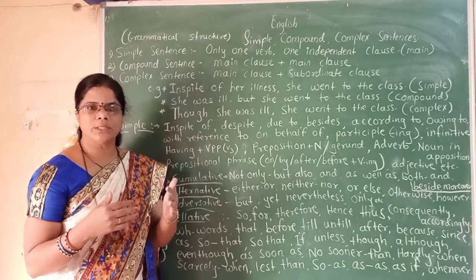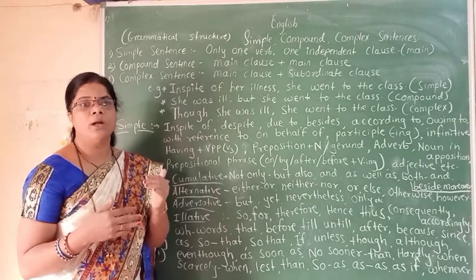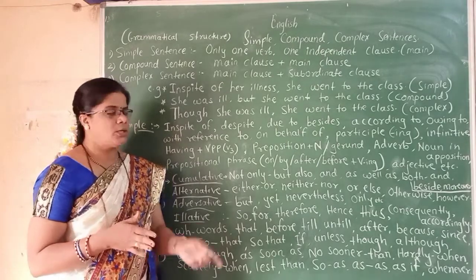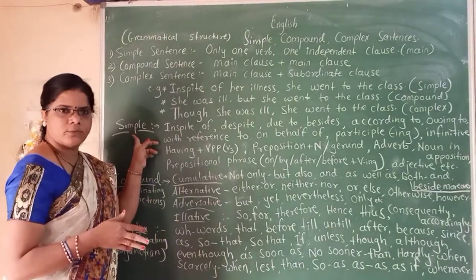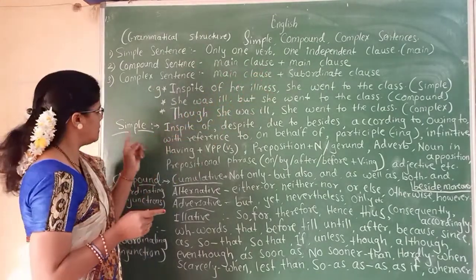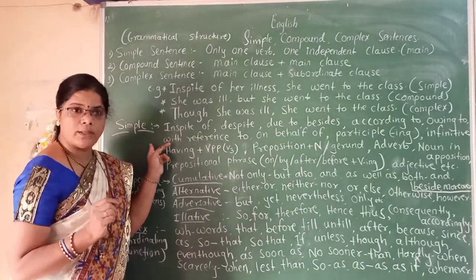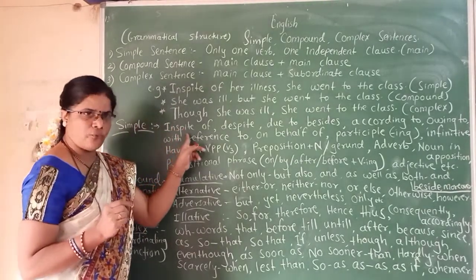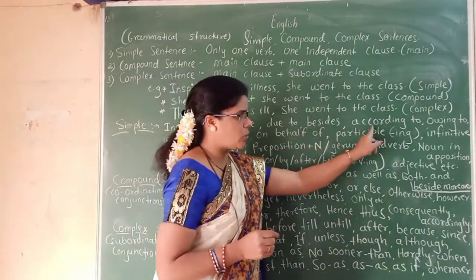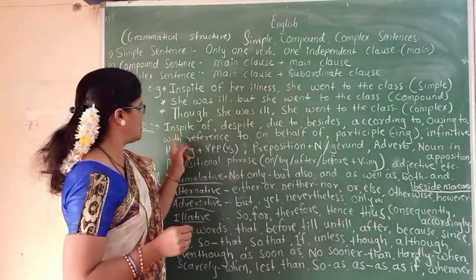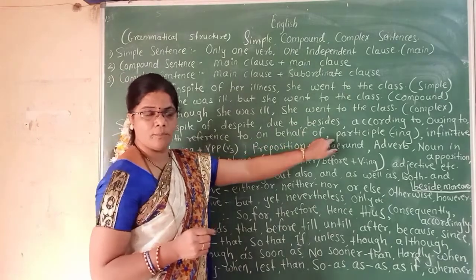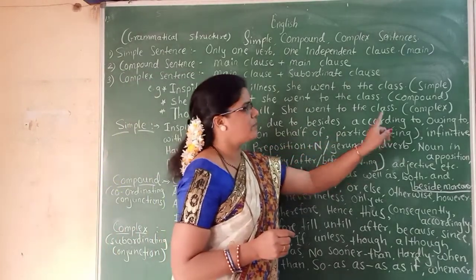So we are going to see the list of those words which are required to frame simple sentences, compound sentences and complex sentences. So here, a simple sentence contains only one verb, only one independent clause. To frame simple sentences, we require some words, that is in spite of, despite, due to, besides, according to, owing to, with reference to, on behalf of, participle form, that is the ing form of the verb, the infinitive form